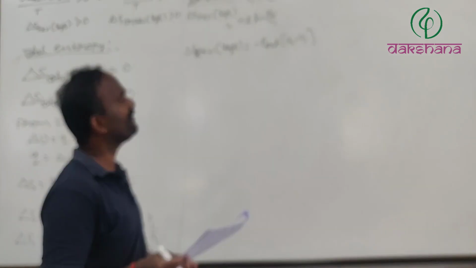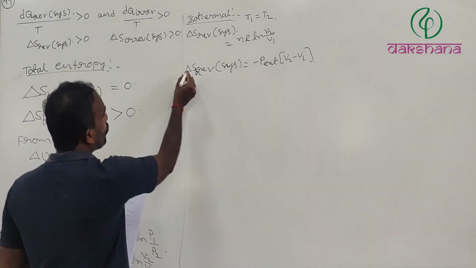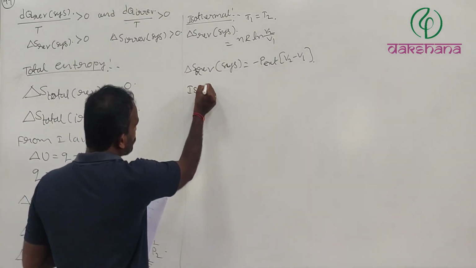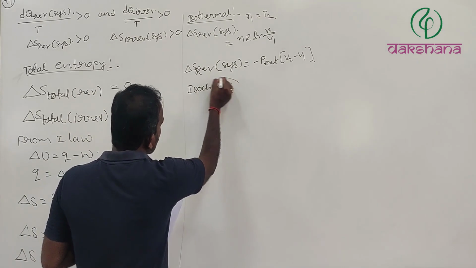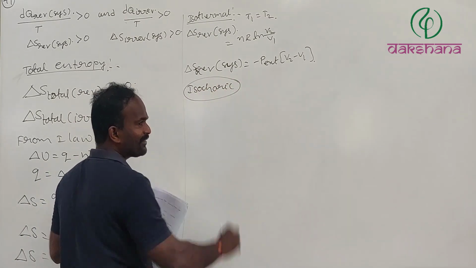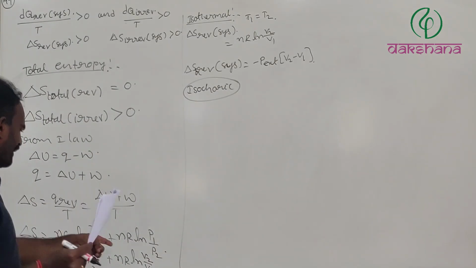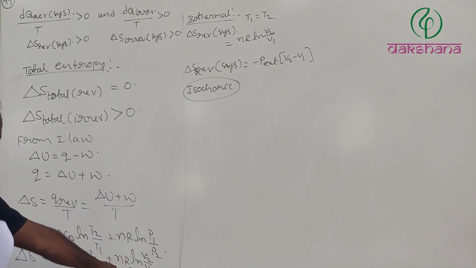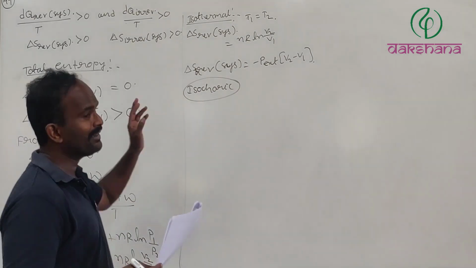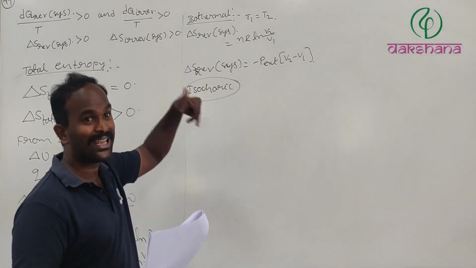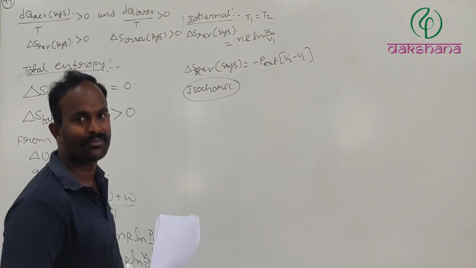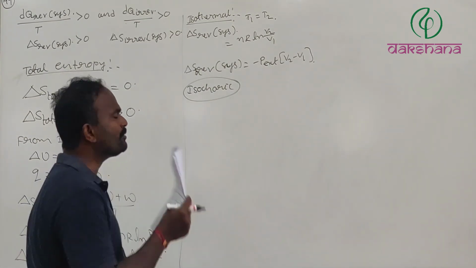Sir, I will check with the isochoric process. In an isochoric process, delta S of the system, reversible, you can take V1 equals V2. Therefore, it is nCv ln T2 divided by T1. Then what about the irreversible isochoric process? That value equals 0.